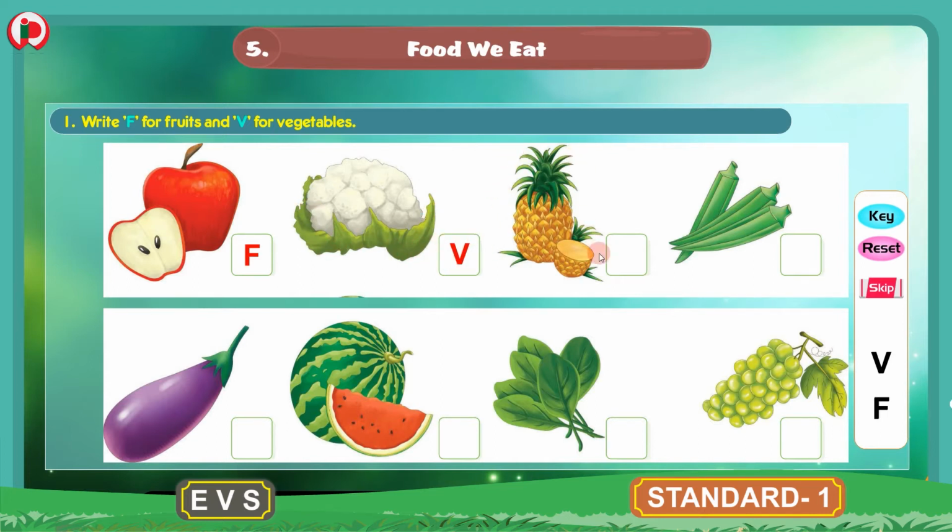The next is pineapple. This is a pineapple. Pineapple is a fruit. So we will write F for fruit. We will write F for pineapple because pineapple is a fruit.